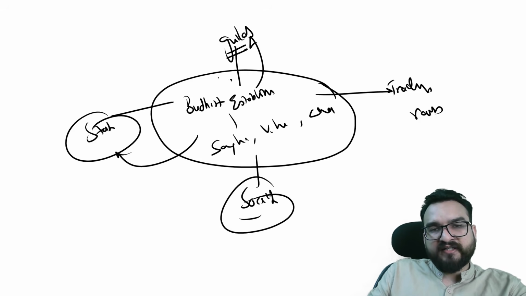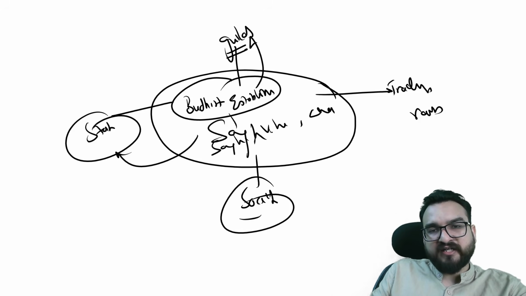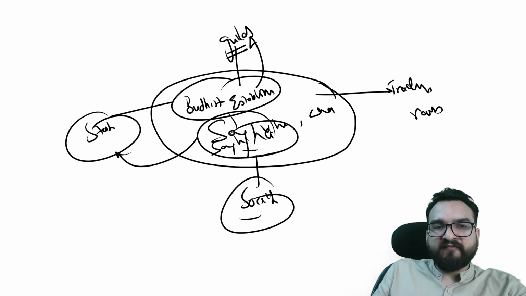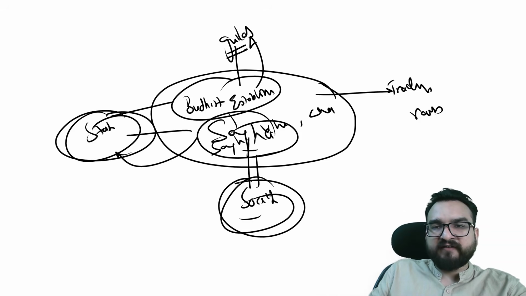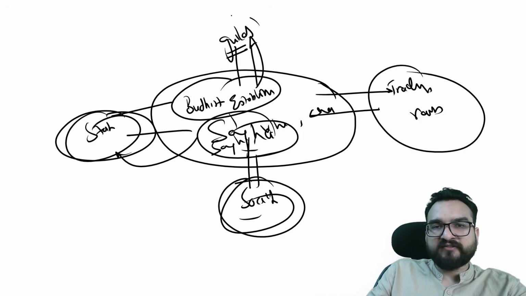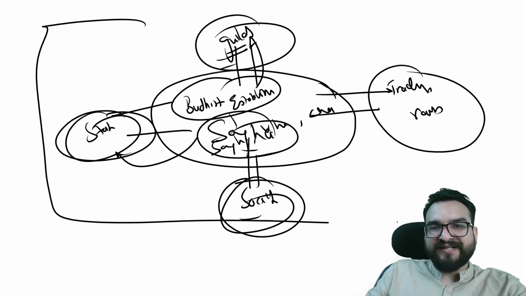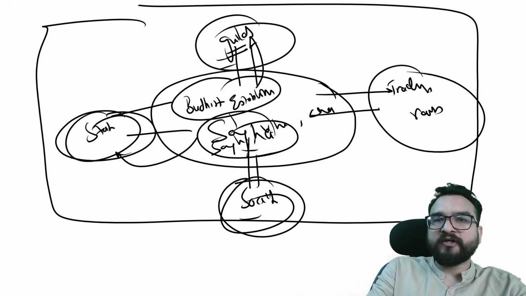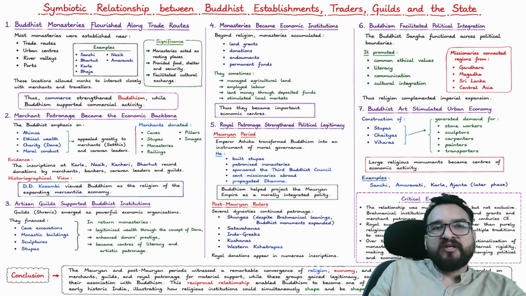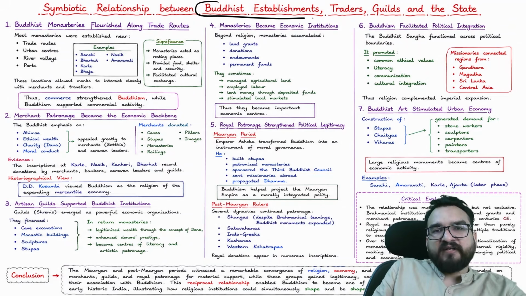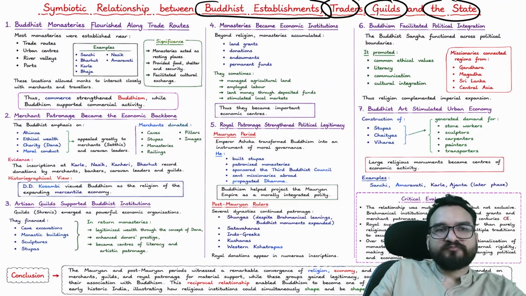You can see that this Buddhist establishment, particularly Sangha, was not a completely isolated entity. They were very well connected with the state, the society, the traders, and the guilds, which might have led to the flourishment of Buddhism. Alright, so a symbiotic relationship between Buddhist establishment, traders, guilds, and the state.